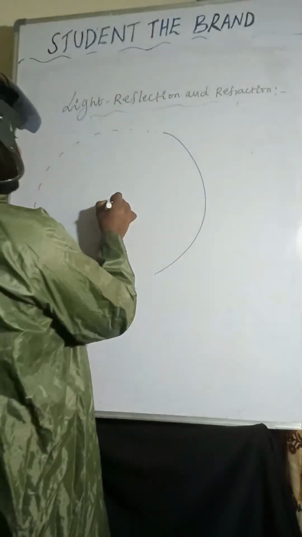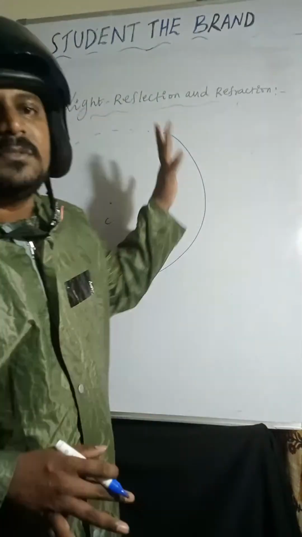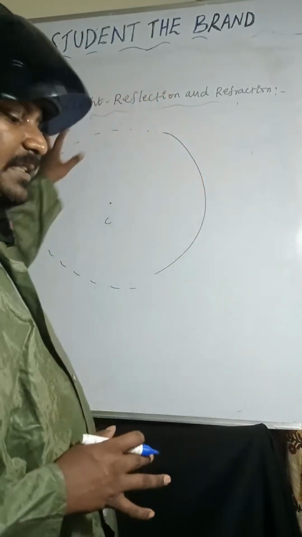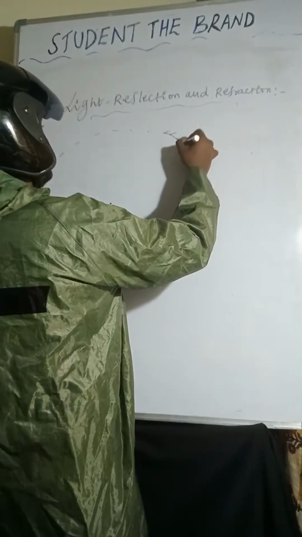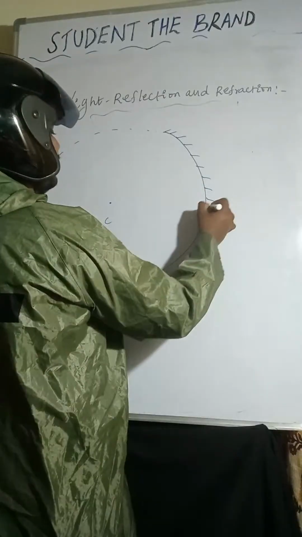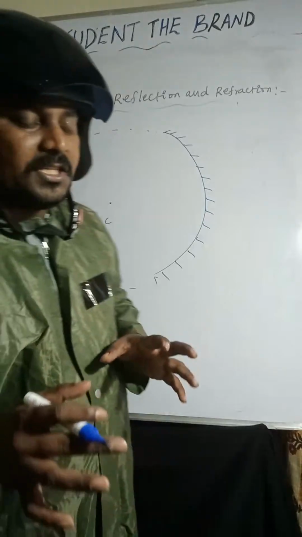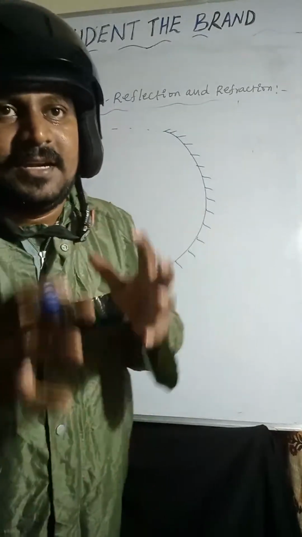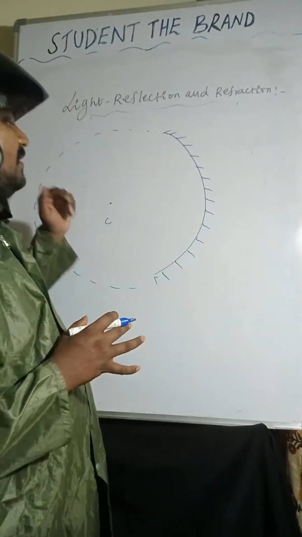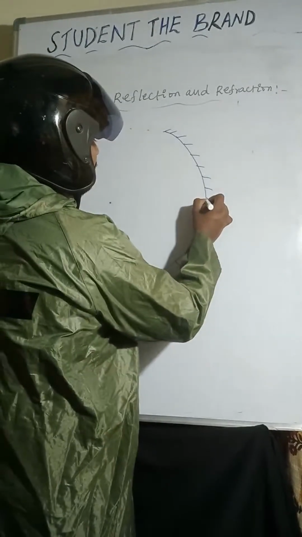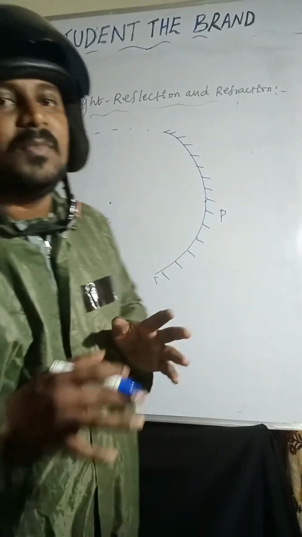This is the center of the imaginary sphere in which the mirror is a part, called the center of curvature. Actually this entire portion is a sphere, and in that, a small portion is the concave mirror. So the midpoint of the mirror is called pole.